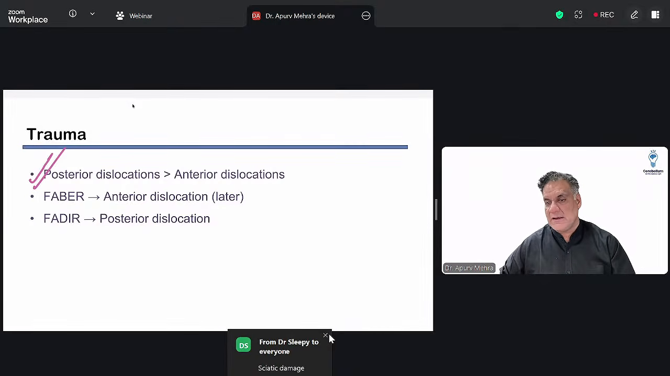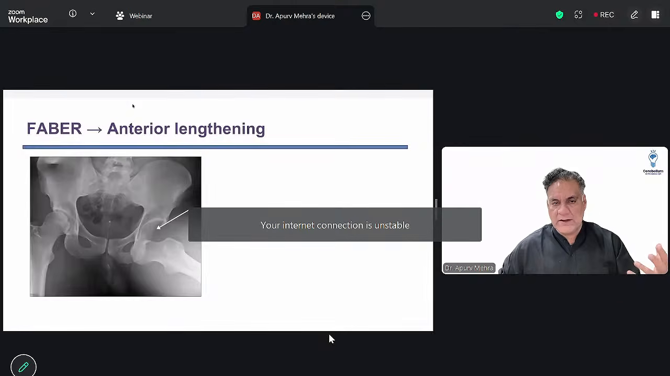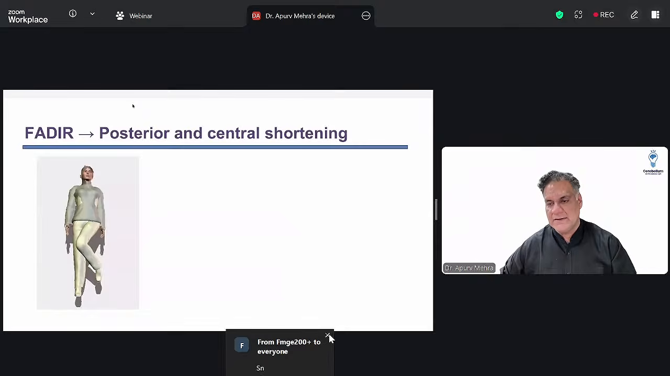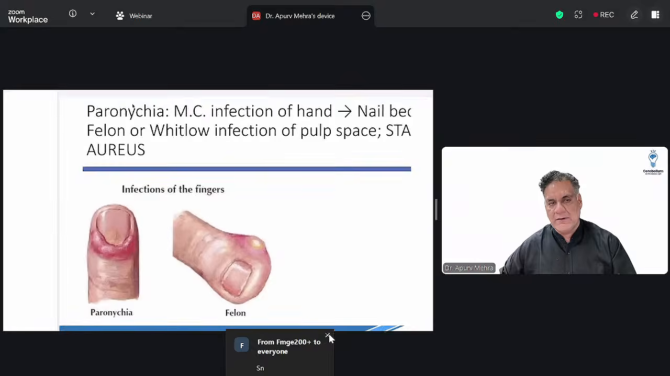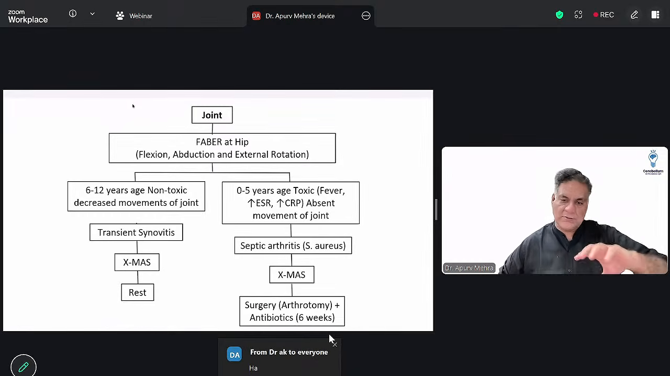Posterior dislocation damages which nerve? The sciatic nerve. All right. So FABER, anterior, lengthening, down and out. Posterior, the head is up and in. When I look at a joint and there is flexion, abduction, and external rotation of the hip joint, FABER position, then either it can be synovitis or it can be infection.